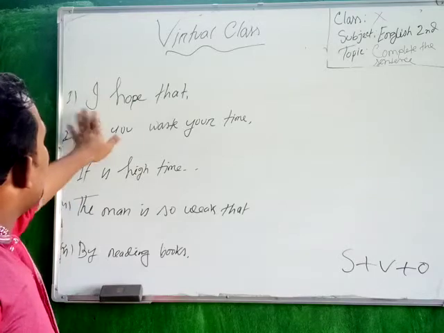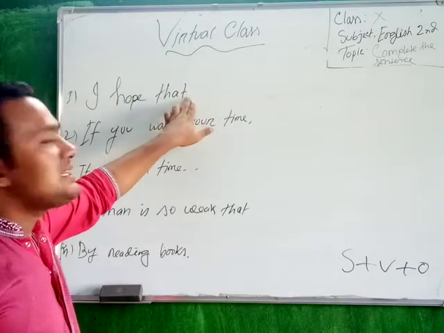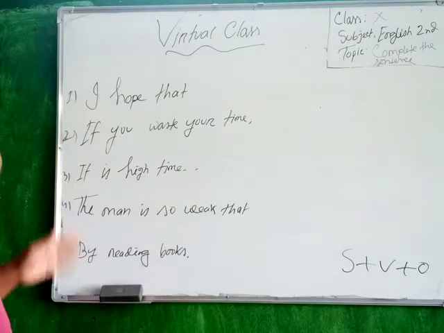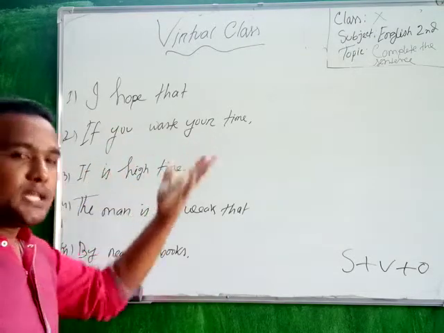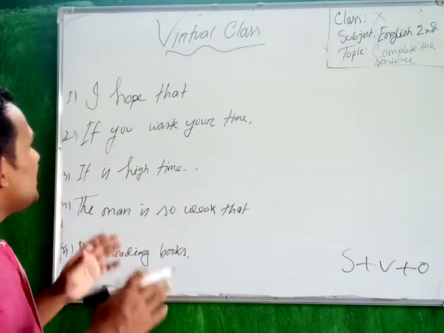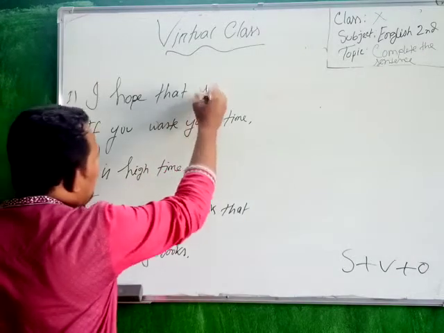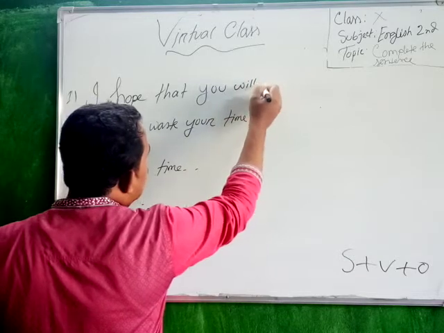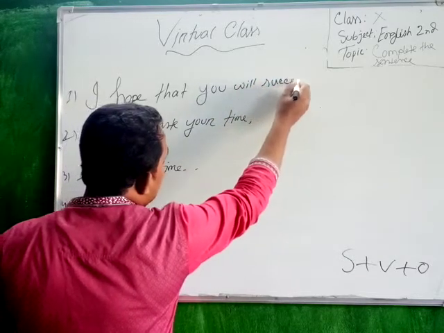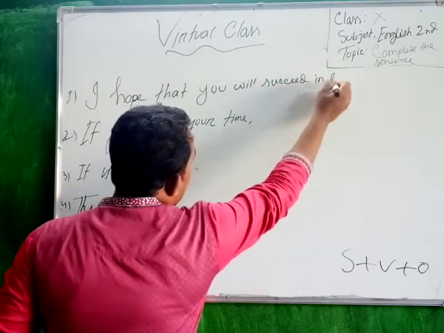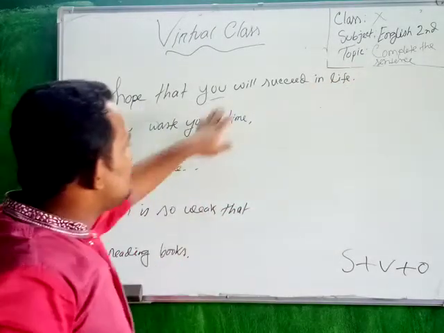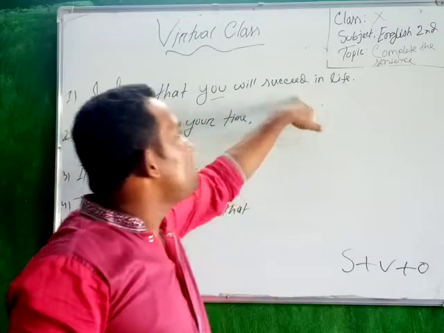You can see that this sentence is incomplete. I hope that... what do I hope? It may be anything. I hope that you will succeed in life. So you can say "you" is the subject, "will" is the auxiliary verb, and "succeed" is the main verb.